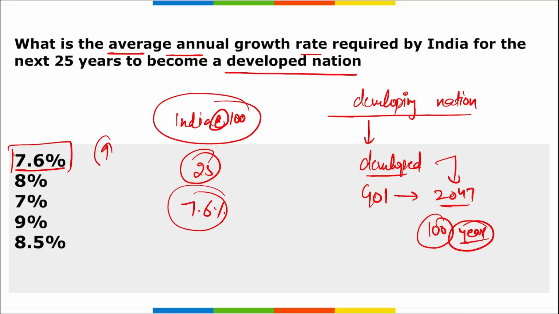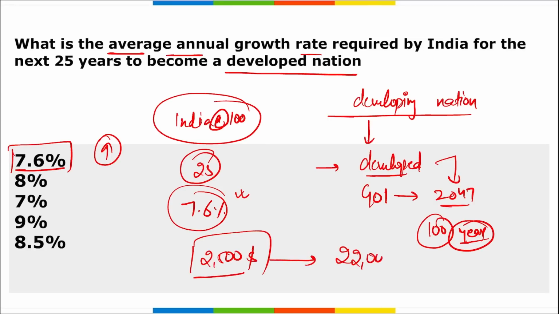It can be above this, but not below 7.6% to become a developed nation. If we achieve this, our current per capita income of 2,500 US dollars will increase to almost 22,000 US dollars, an increase of almost 8.8 times.